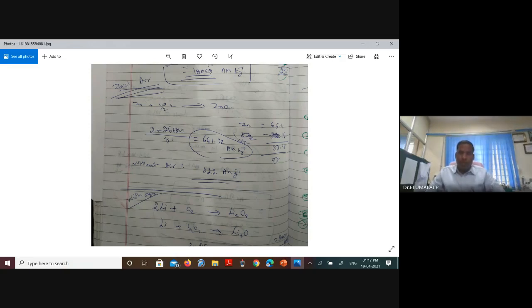There is only half oxygen, 16, since 1 oxygen is 32. So mass of battery electrodes is 81. 26.8 into 2 divided by 81, 661 ampere hour per kg. Multiply with 1.65, you will get 1084 watt-hour per kg.